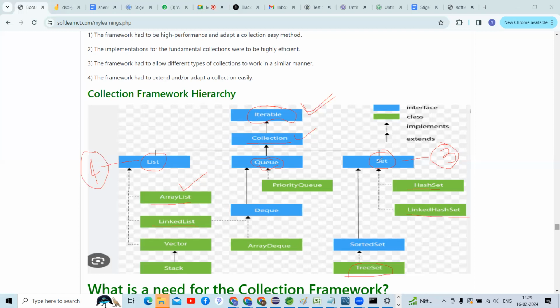From that SortedSet there is an implementation class, that is TreeSet.